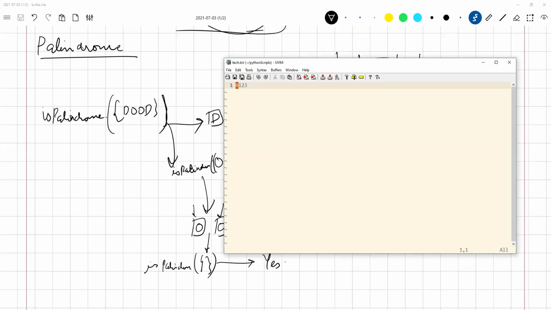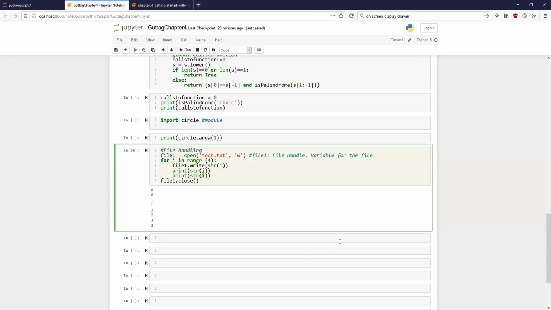And what is a new line character? If you wanted to write these in different lines, do you know what the new line character is? If you wanted to add a new line, it is backslash n. Backslash n. Okay.